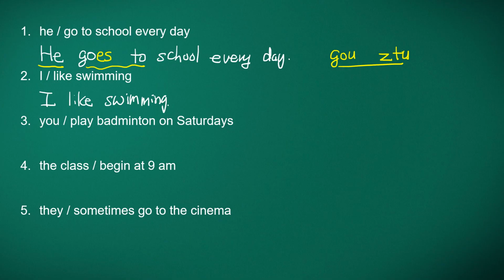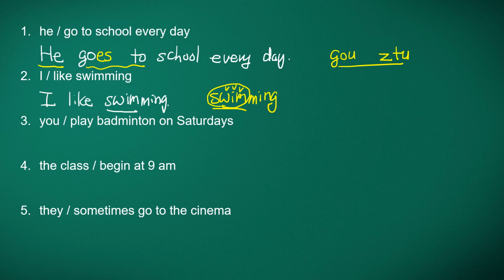The only thing I want to tell you is the swimming comes from swim, S-W-I-M. When you make this gerund, you need to put ing. But swim is a one syllable word, consonant, vowel, consonant, so you need an extra consonant, swimming. I like swimming.